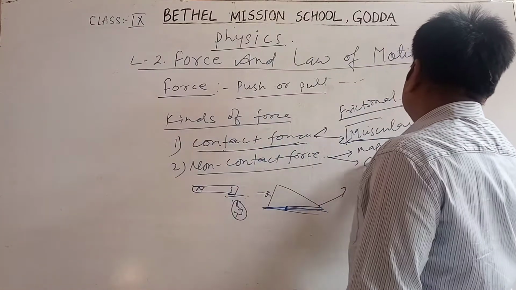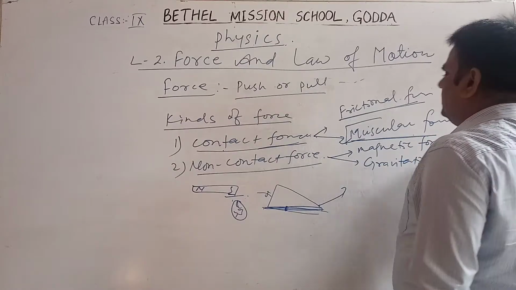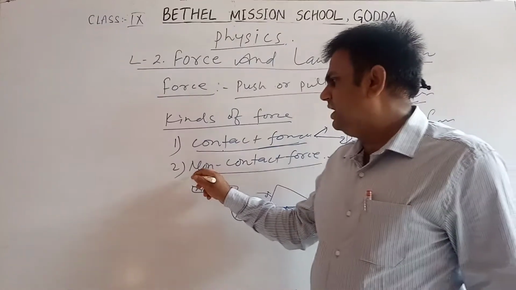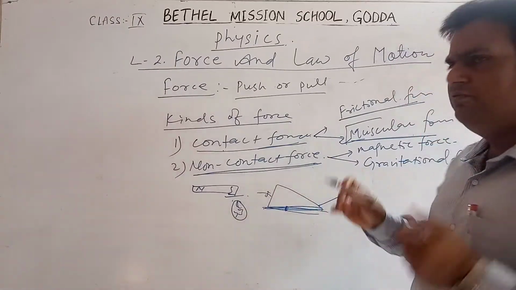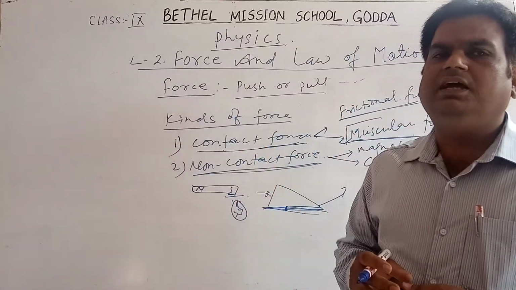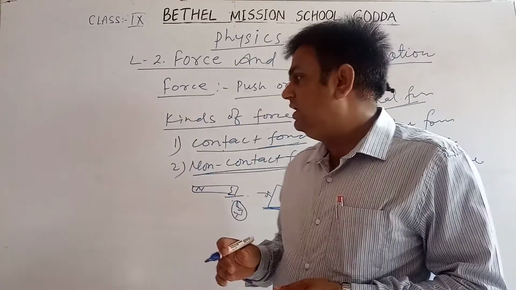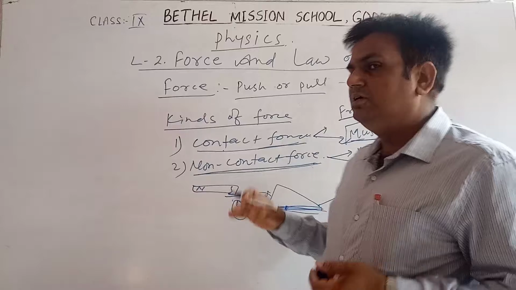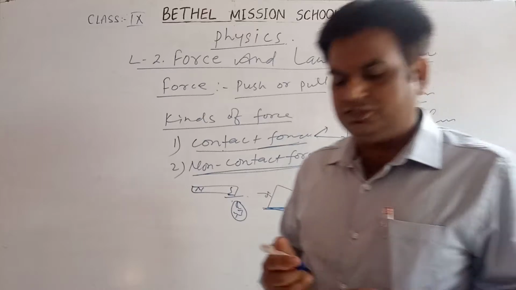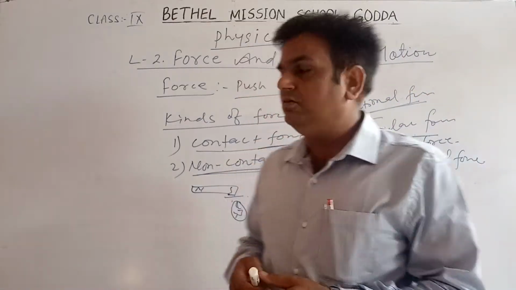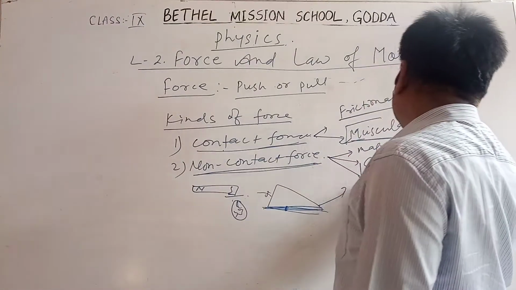The other is gravitational force. Gravitational force is also a kind of non-contact force, because if we leave any object from some height, the object will fall towards the earth, while there is no contact between the object and the earth. So the force which is exerted by the earth on the object without any contact is known as gravitational force.